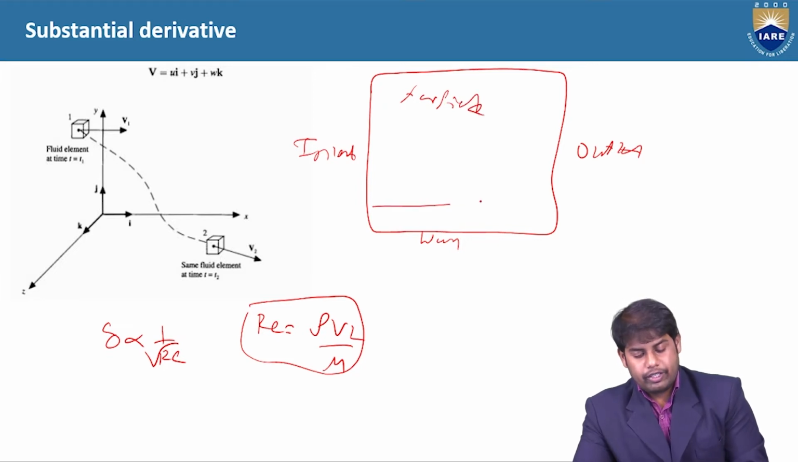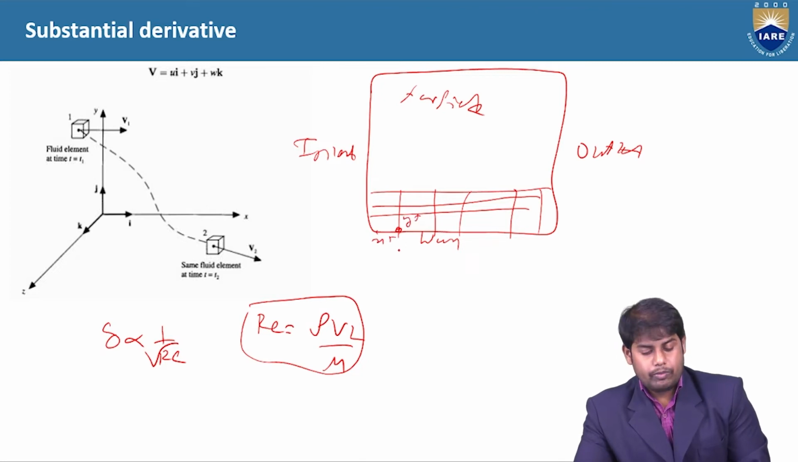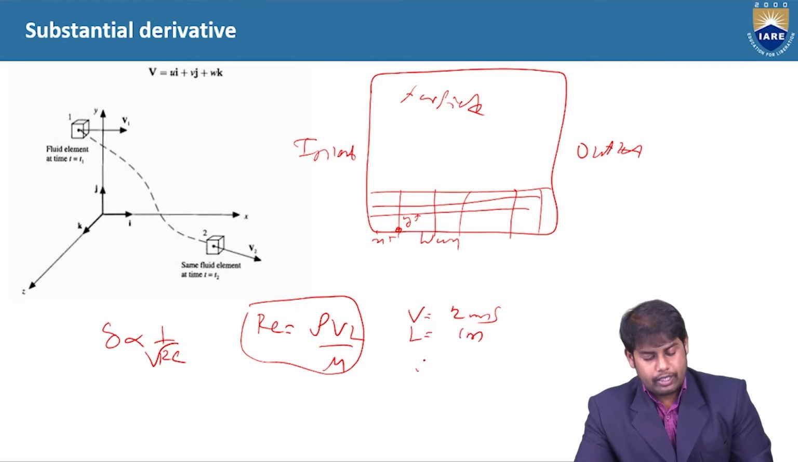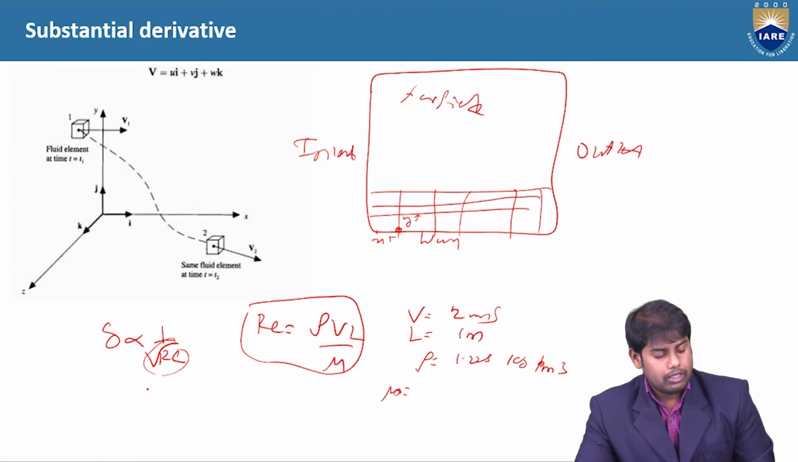Okay, so we were discussing the x plus and the y plus, since it is 2D. Let's say this distance is x plus, and this distance is y plus. As we had seen, let's take reference velocity as 2 meters per second, reference length as 1 meter, density 1.225 kg per meter cube, and mu with the value of 1.8 into 10 power minus 5, so it depends. If you substitute those things, you'll get the value of the Reynolds number, and from that you will be able to calculate the thickness of the boundary layer.